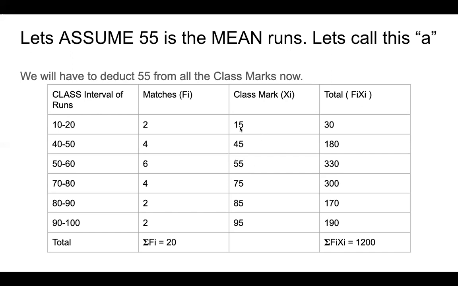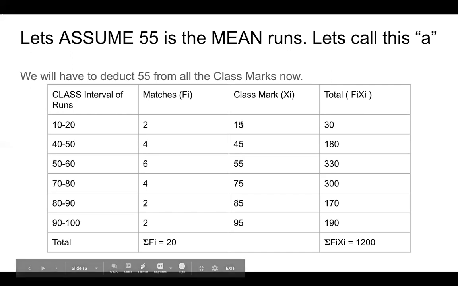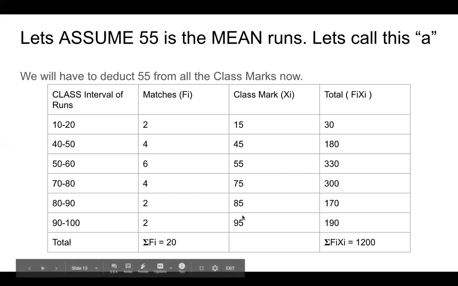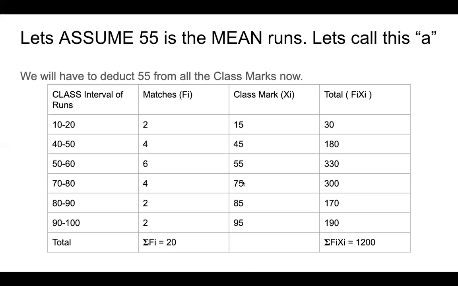So we subtract 55 from all of these values: 15 minus 55, 45 minus 55, 55 minus 55, similarly 75 minus 55, 85 minus 55, 95 minus 55. Whatever value A you have assumed, you have to remove from every class mark.